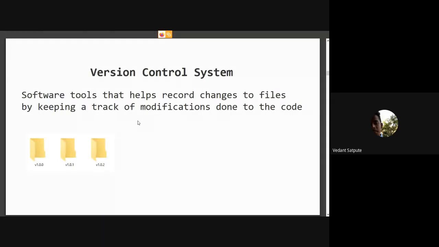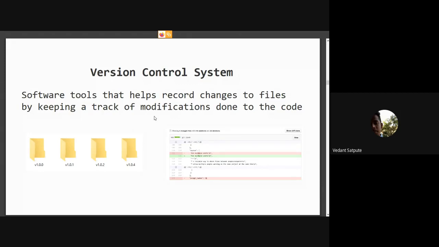Now suppose we have another feature called stories or status. We will have another folder. Think about how many features Instagram has that can be implemented. You will go on creating these folders. To ease this task, we created something called a version control system, and we can use it to understand what changes we have made before and after. So yes, that's what a version control system is. If you are creating software or a tool, you are going to need this.